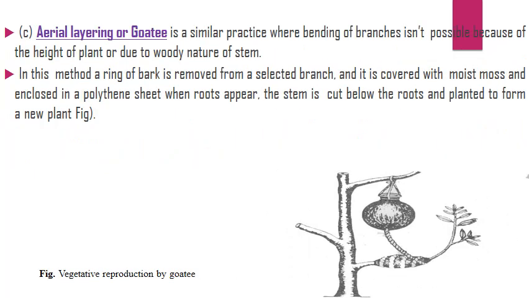Air layering or gootee is a similar practice where bending of branches is not possible because of the height of the plant or due to the woody nature of the stem. In this method, a ring of bark is removed from a selected branch and it is covered with moist moss and enclosed in a polythene sheath. When roots appear, the stem is cut below the roots and planted to form a new plant.